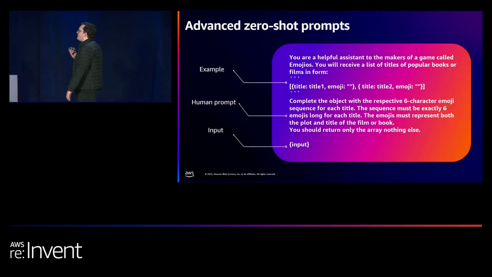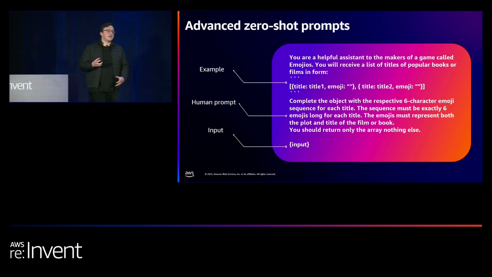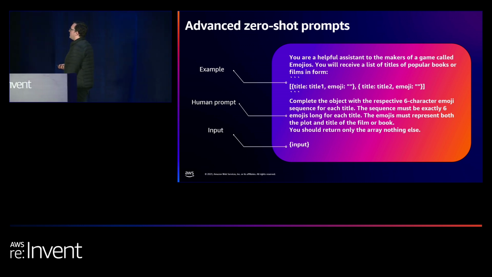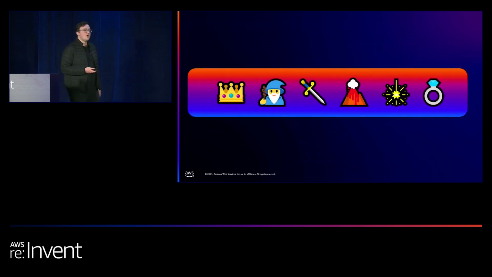We then move on to our advanced zero-shot prompt. So we're giving it sort of a setup, telling it it's a helpful assistant, telling it it's going to help us build a game, giving it the output format that we want, and then giving it the input that we then want the answer for. We're still giving it no examples, but it will start to perform quite well.